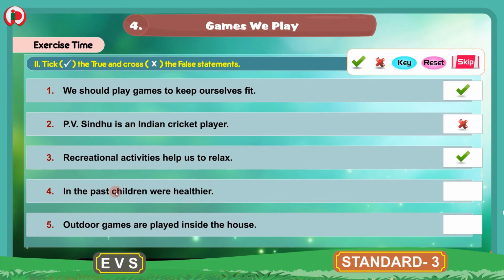4. In the past, children were healthier. Yes, in the past, children were healthier. This is a true statement. We will put a tick mark here for this statement. 5. Outdoor games are played inside the house. No, this is a false statement. Outdoor games are played outside the house. So this is a false statement. We will put a cross mark for this statement. This is about the second bit under exercise time. Now we will move to the next bit.